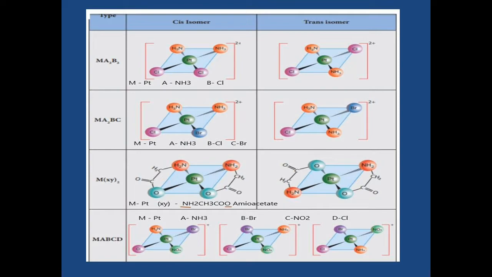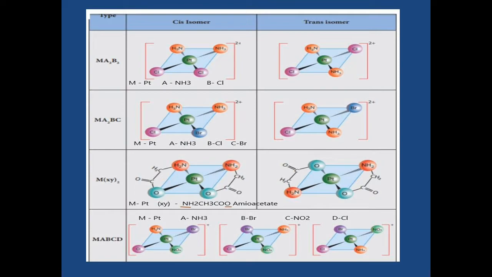In the third type, the central atom M is linked with XY two times. What is XY here? A bidentate ligand. Bidentate means a single compound gives 2 lone pairs of electrons to the central atom. Here for XY we are going to take aminoacetate. In this aminoacetate, the nitrogen and the oxygen are present in the same compound, and that compound gives lone pairs of electrons to the central atom. So we are taking only one compound that gives 2 lone pairs of electrons. Here we link 2 molecules of aminoacetate, so that we get square planar complexes.